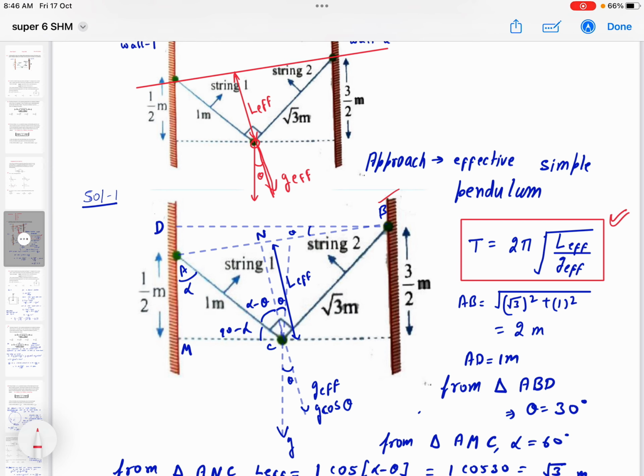So first you see this length AB. So this length AB, if you see triangle ABC, if you see triangle ABC, so now that 90-degree angle is given.